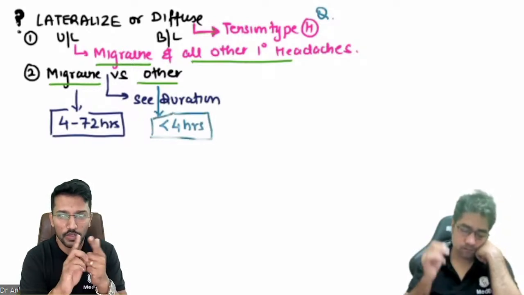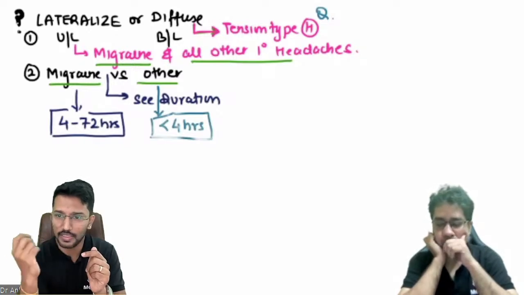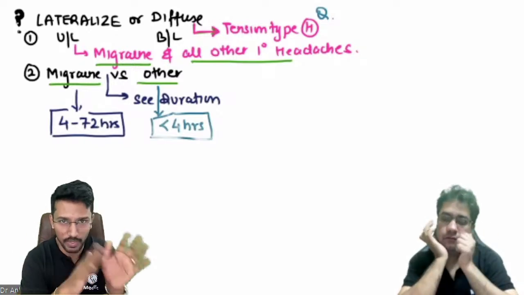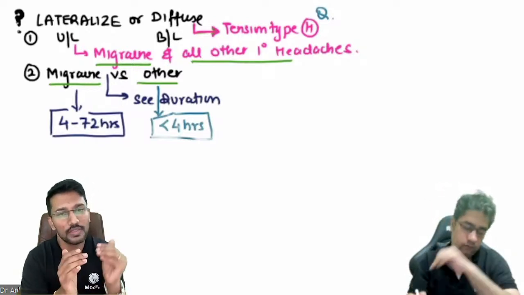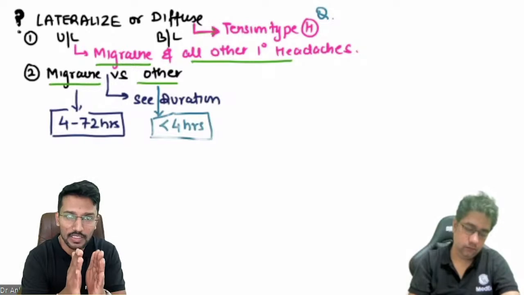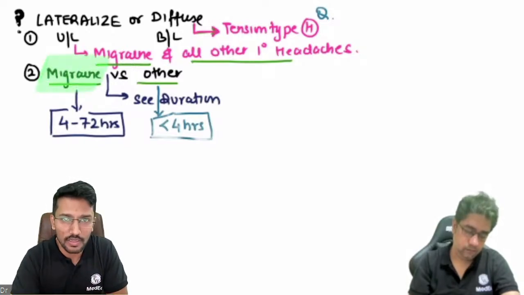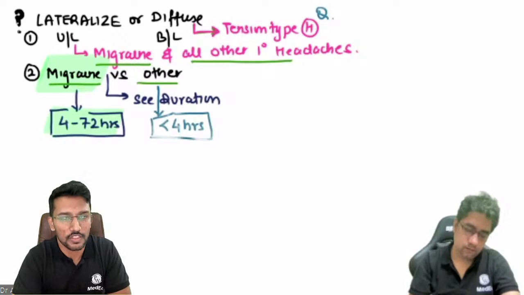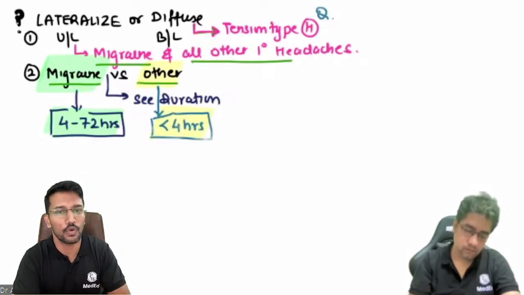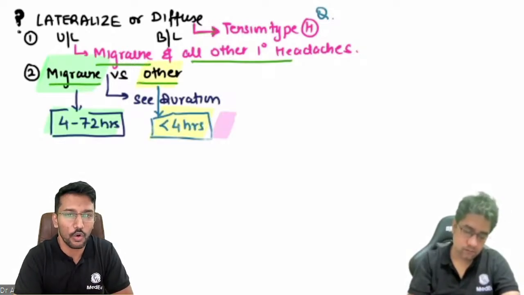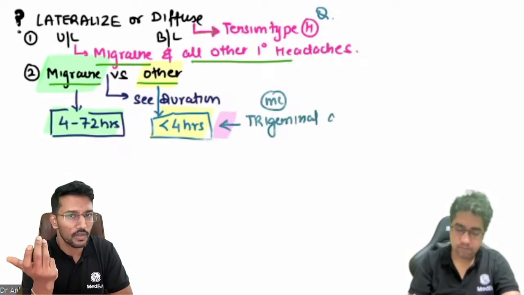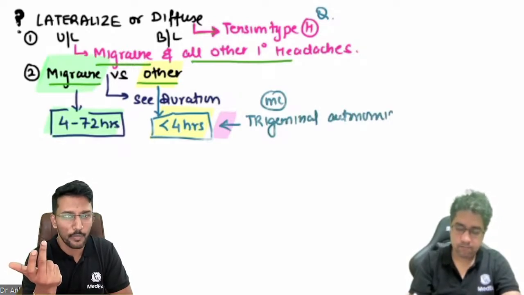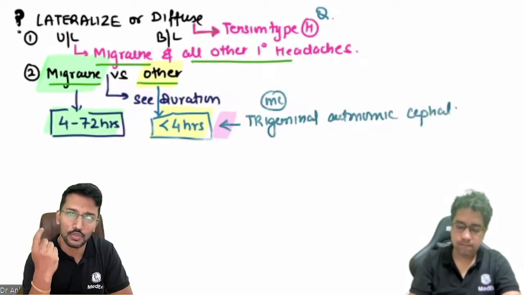Clear? So the first point is lateralization. If it is bilateral, it is tension type of headache. If it is unilateral, it is migraine or other primary headaches. Now, if the episodes are lasting for 4 to 72 hours, it is likely to be migraine. If they are lasting for less than 4 hours, they are most likely the trigeminal autonomic cephalgias. Okay. Now, what all did we cover under the trigeminal autonomic cephalgias? We spoke about cluster headache, paroxysmal hemicrania, and SUNCT or SUNA, right?